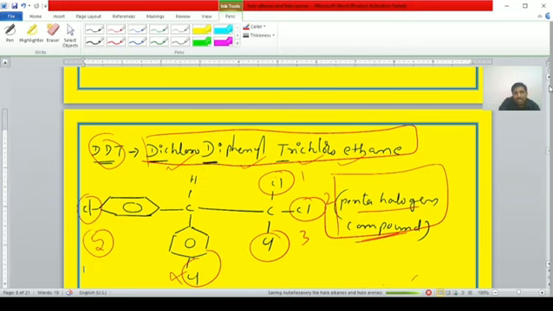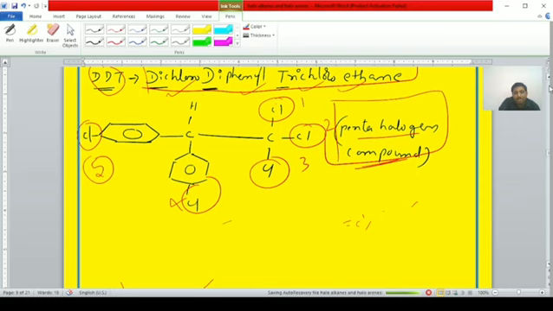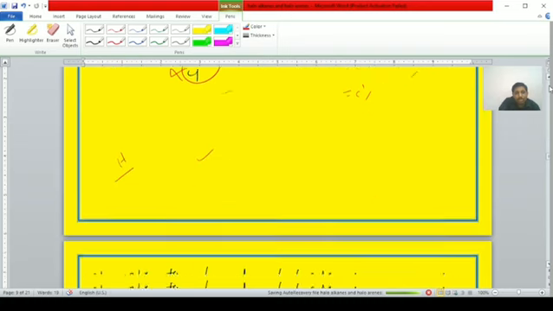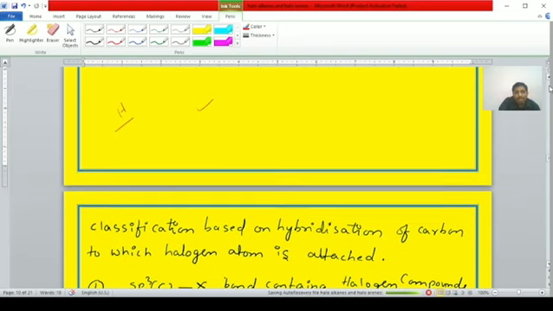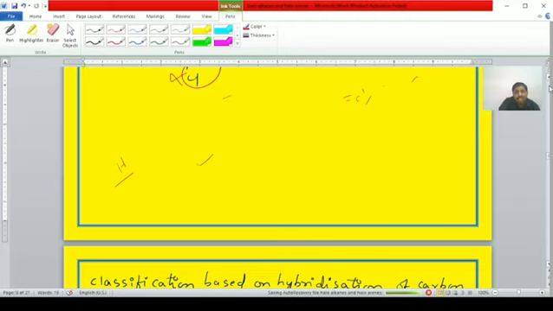With this, the classification is completed. The introduction part, that is classification of halogen compounds based on the number of halogen atoms, is completed. The second topic we are discussing is classification based on hybridization of the carbon atom. Copy this.